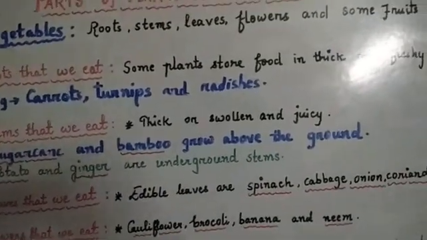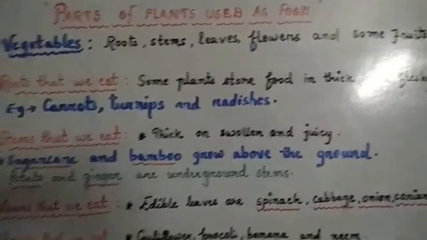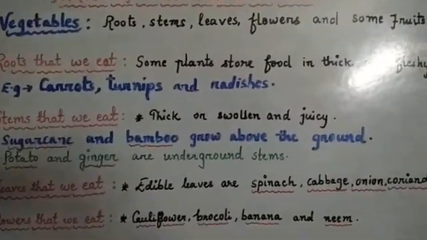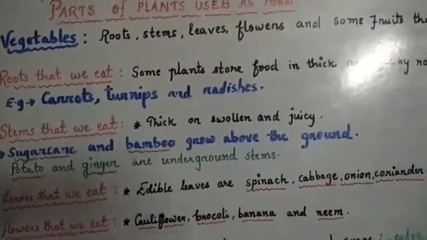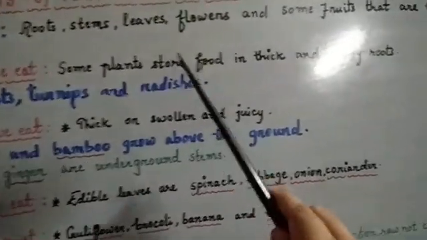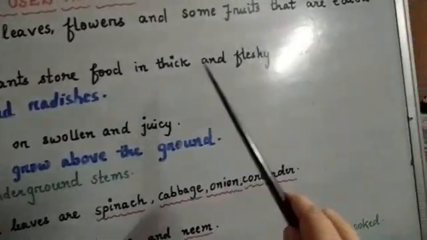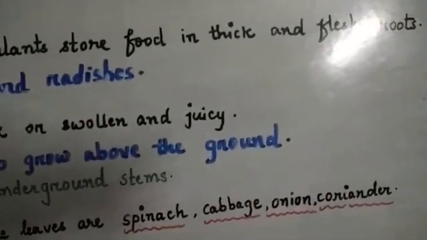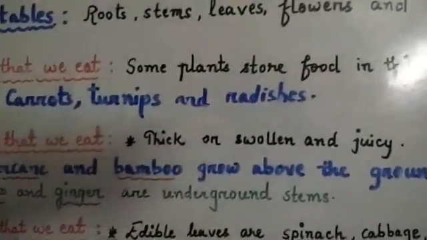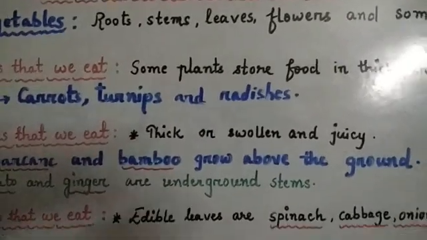Okay, now we will see about the roots that we eat. What kind of roots can we eat? Some plants store food in thick and fleshy roots that grow underground.